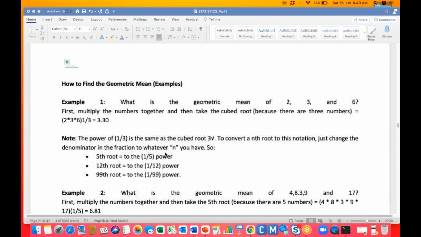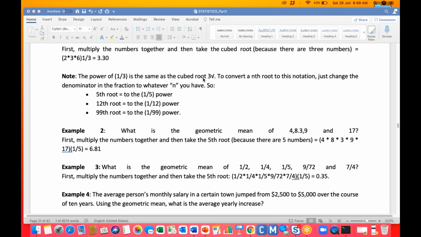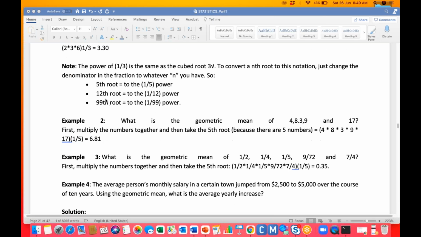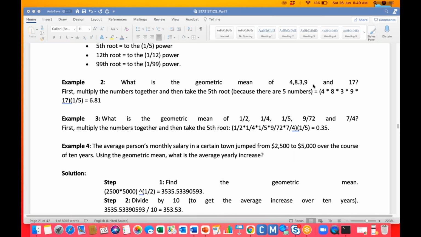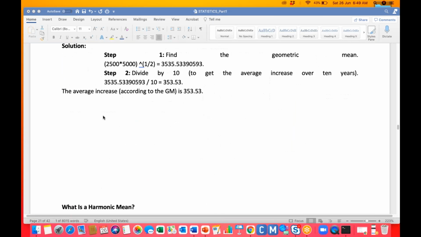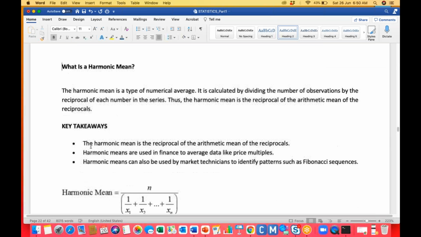Okay, so we can have an example. What is the geometric mean for 2, 3, and 6? There are 3 elements. We just need to multiply them and take the power of 1 by 3, that's it. It is the cube root actually. For example, if you have 4 elements, then the power is 1 by 4. If it is the 12th root, that means 12 elements are there, 1 by 12 actually. It totally depends. So talking about the geometric mean, it is a very simple thing. We just multiply each and every element, then find the root.